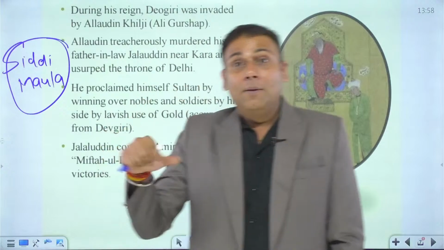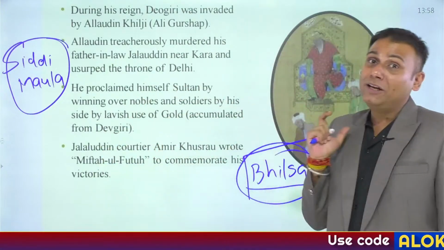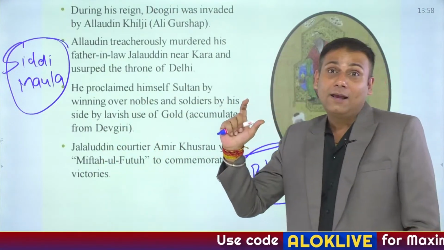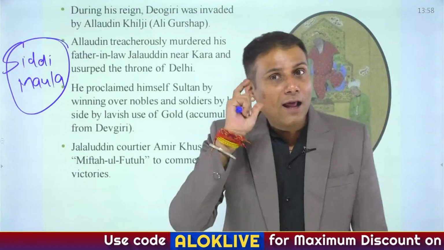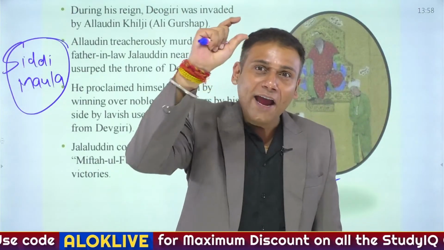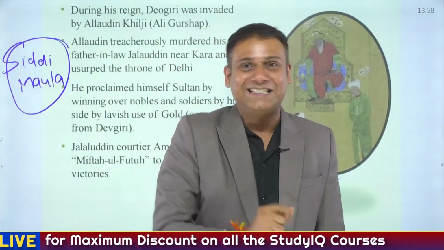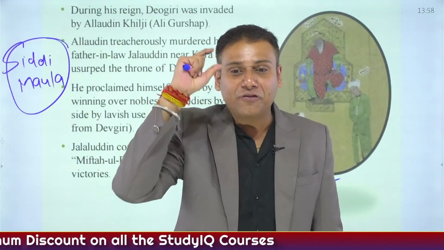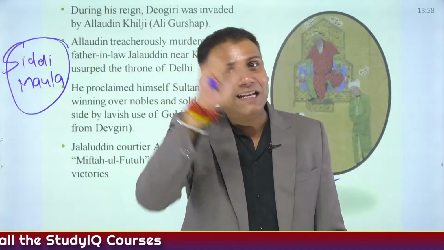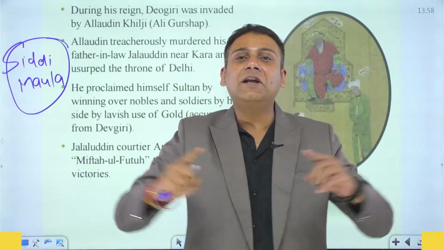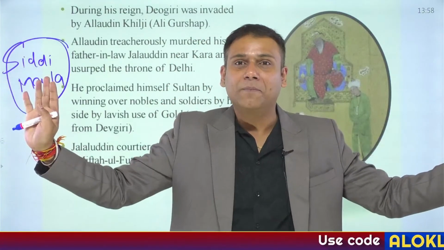Correct? But Alauddin Khilji had a very different plan in his mind. Alauddin Khilji was eyeing the throne of the Khilji dynasty, particularly the throne of the Delhi Sultanate, and he was completely opposite to Jallaludin Khilji.